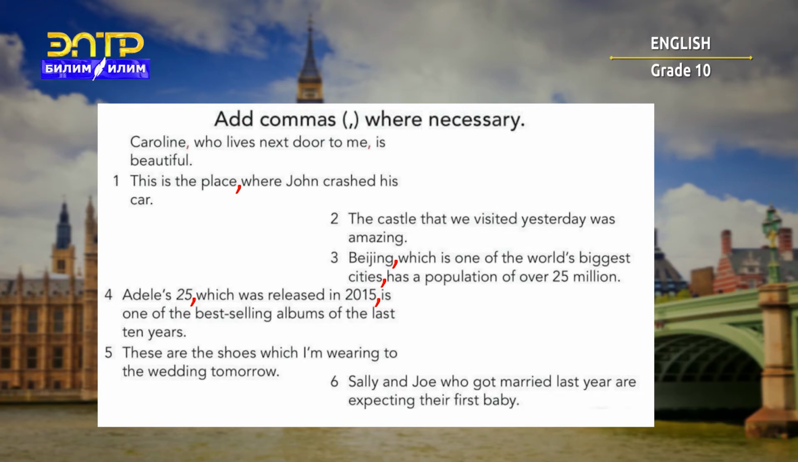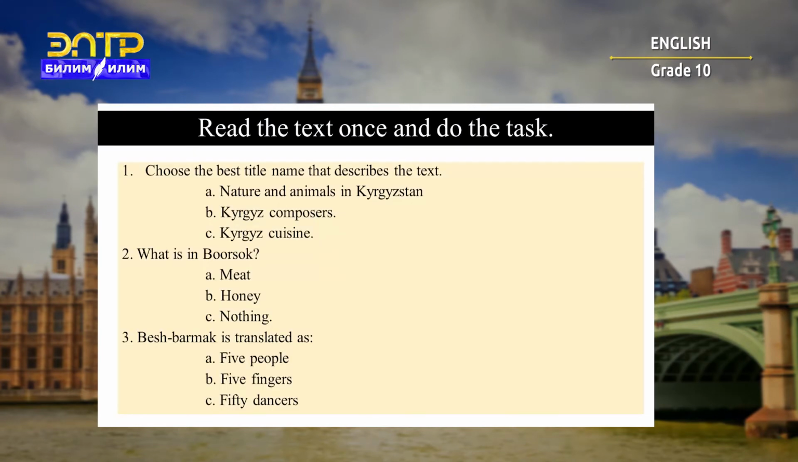5. These are the shoes, comma, which I am wearing to the wedding tomorrow. Number 6, Sally and Joe, comma, who got married last year, comma, are expecting their first baby. Now, please, take your time and read the question, and then I'll show the text, and then you'll have to answer them.